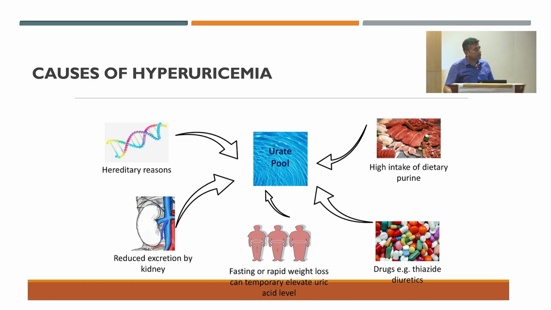So there are causes of hyperuricemia. The first is hereditary reasons. The second is under excretion, reduced excretion by the kidney. Then high dietary purine intake in the form of non-veg food like chicken, mutton, and other high purine foods. Then drugs, mainly diuretics, as we know: thiazide, loop diuretics, then salicylates, aspirin. There are also the uricosuric drugs. Then fasting or rapid weight loss can temporarily elevate the uric acid level.